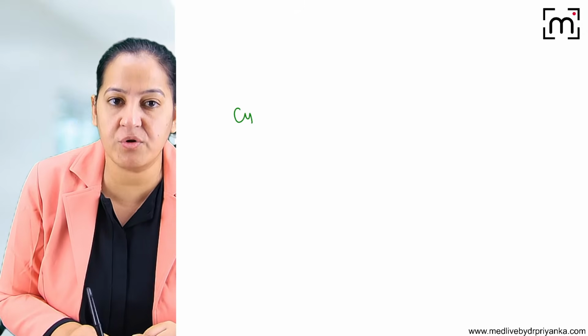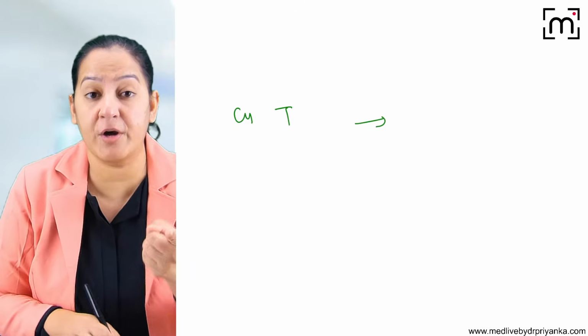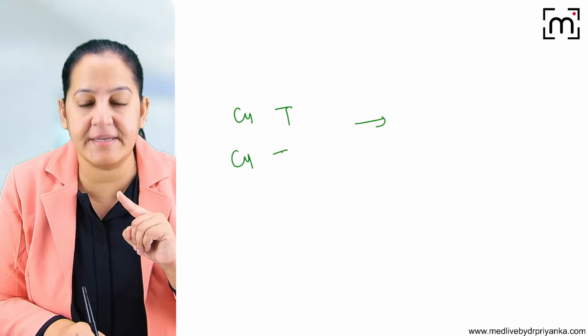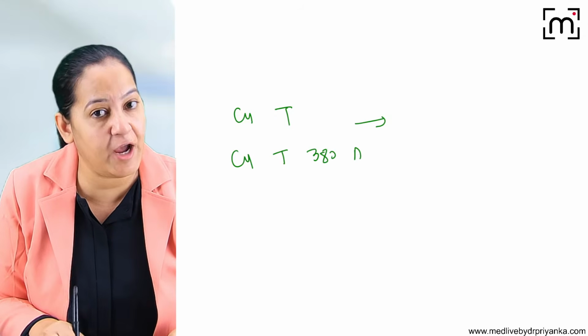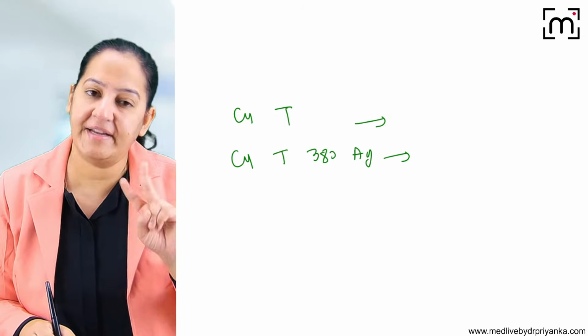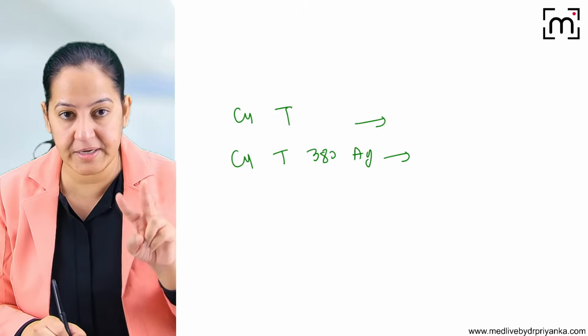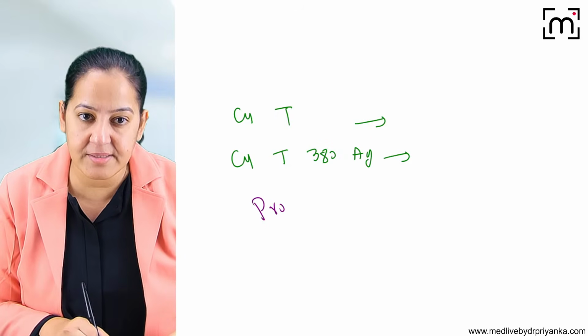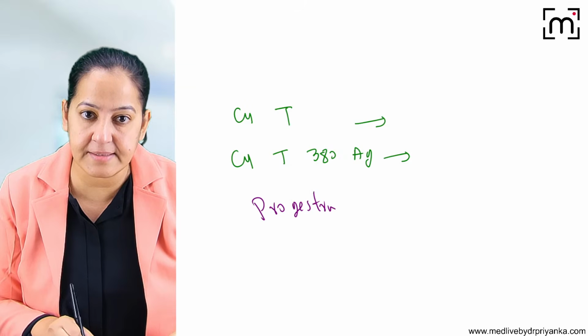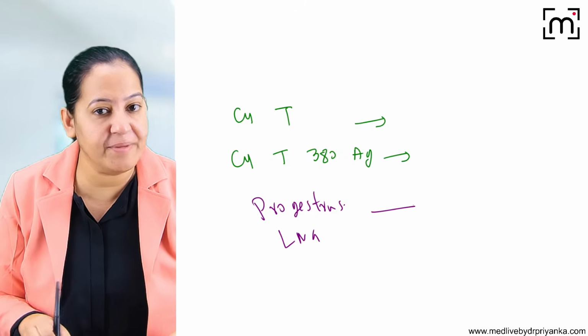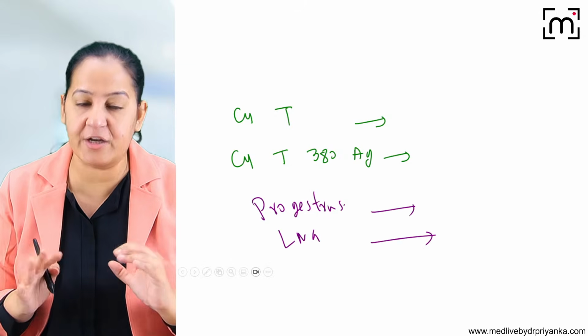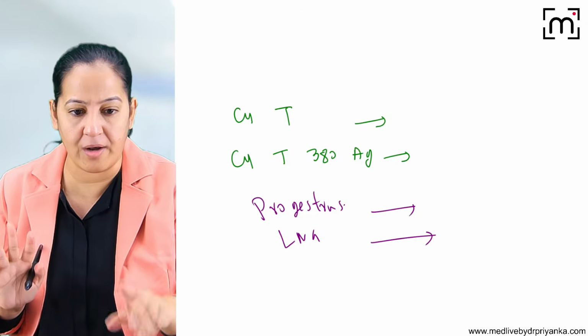So what is the shelf life of the important ones? Tell me for most of the copper T, what is the shelf life? One of the special copper T, that is copper T380A or Ag, what is the shelf life? And tell me the two third generation. What are the two third generation? One is progesterone, and one is LNG. Tell me the shelf life of these. So you frequently get questions on these four. Don't learn all, learn these four.